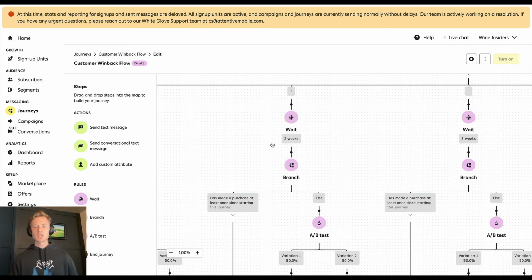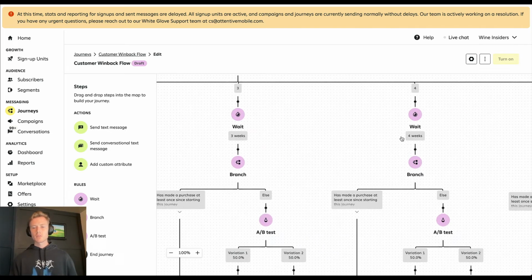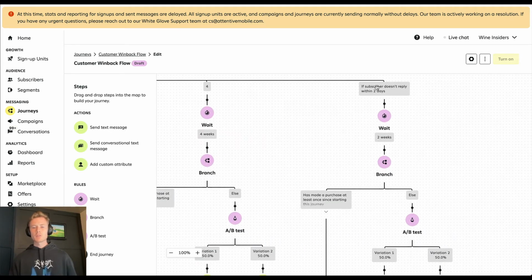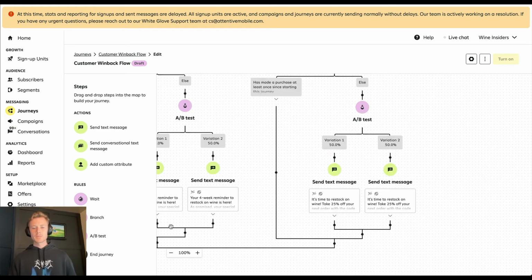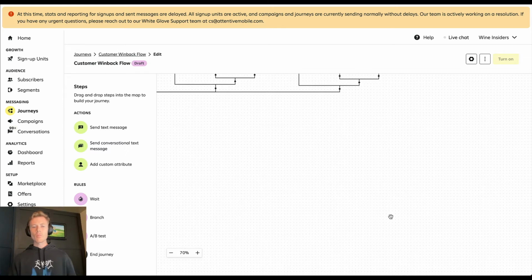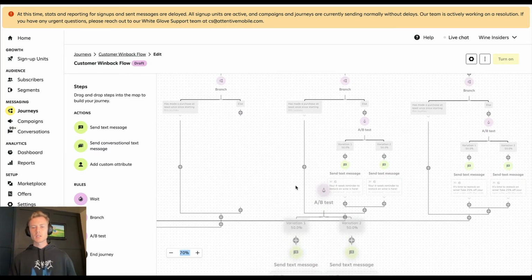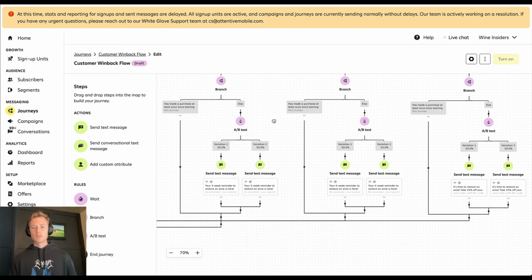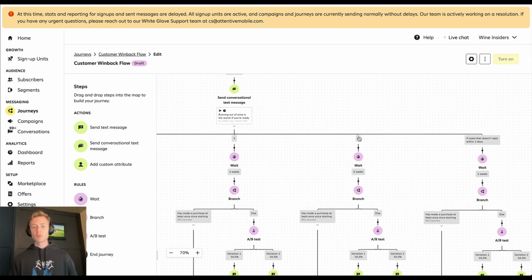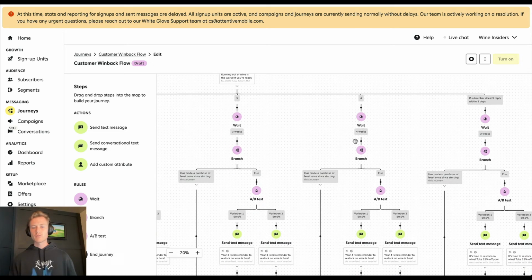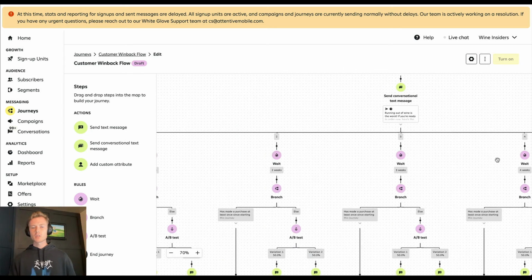And the same logic applies for 2 weeks, for 3 weeks, for 4 weeks, and then if the subscriber doesn't reply, we're just defaulting to 2 weeks to do the exact same communication. So that's how you can make it a little bit more personalized in an automated fashion. If a customer tells you, hey, remind me in 4 weeks, just have it automatically set up so that in 4 weeks they get the text that they still haven't purchased.